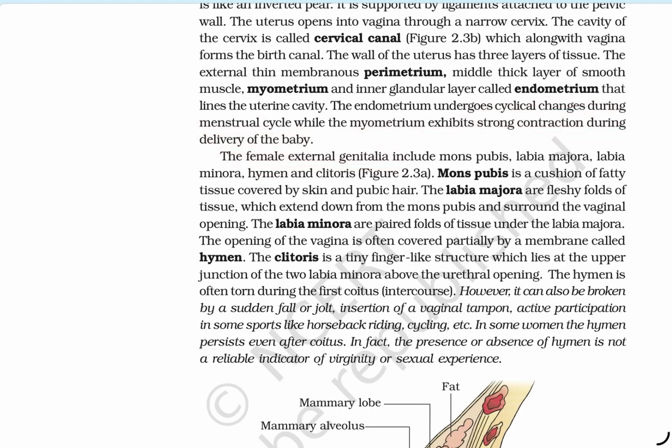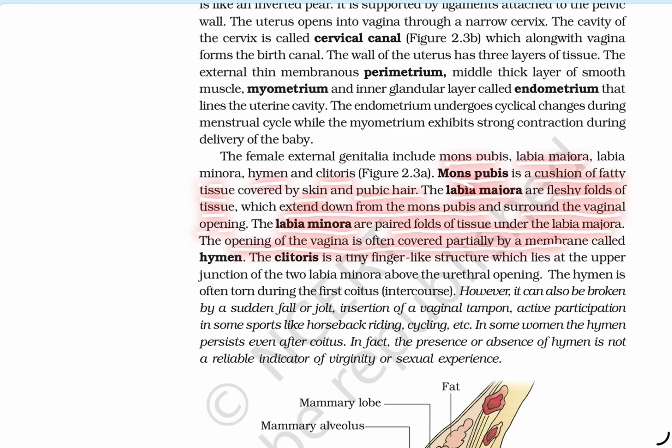The female external genitalia includes the mons pubis, labia majora, labia minora, hymen, and clitoris. The mons pubis is a cushion of fatty tissue covered by skin and pubic hair. The labia majora are fleshy folds of tissue which extend down from the mons pubis, surrounding the vaginal opening. The labia minora are paired folds of tissue under the labia majora.